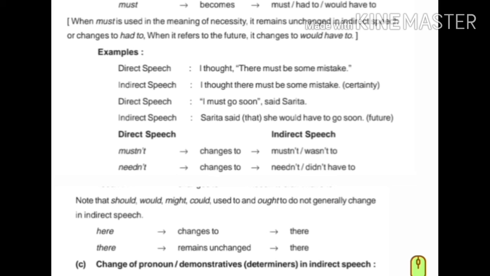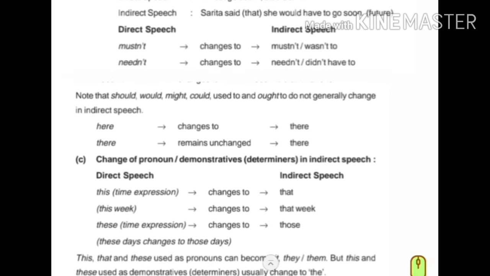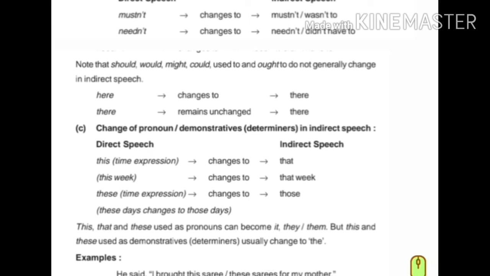Right. So, examples. Direct speech: I thought there must be some mistake. Direct speech: I must go soon, said Sarita. Indirect speech: Sarita said that she would have to go soon. Future. Must not stays must not, needn't changes to didn't have to. Note that should, would, might, could, used to, and ought to do not generally change in indirect speech. Here changes to there, it remains unchanged there.